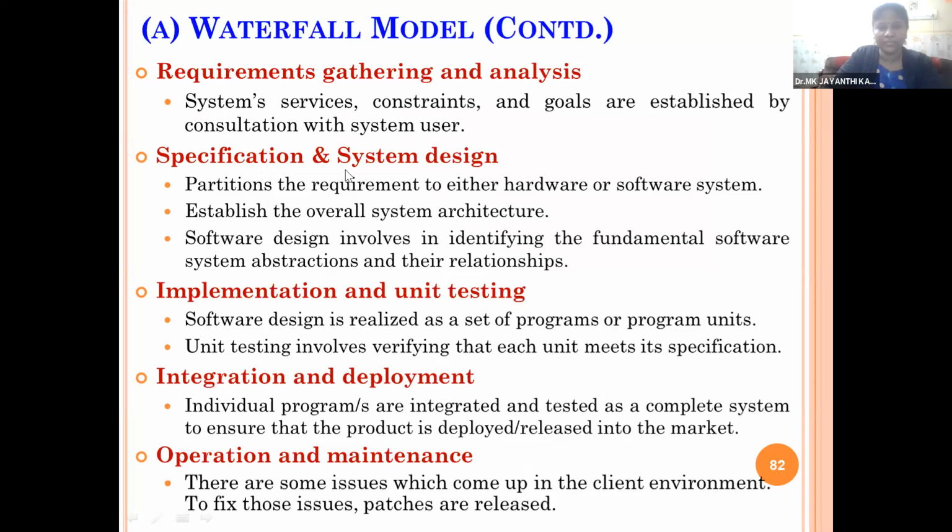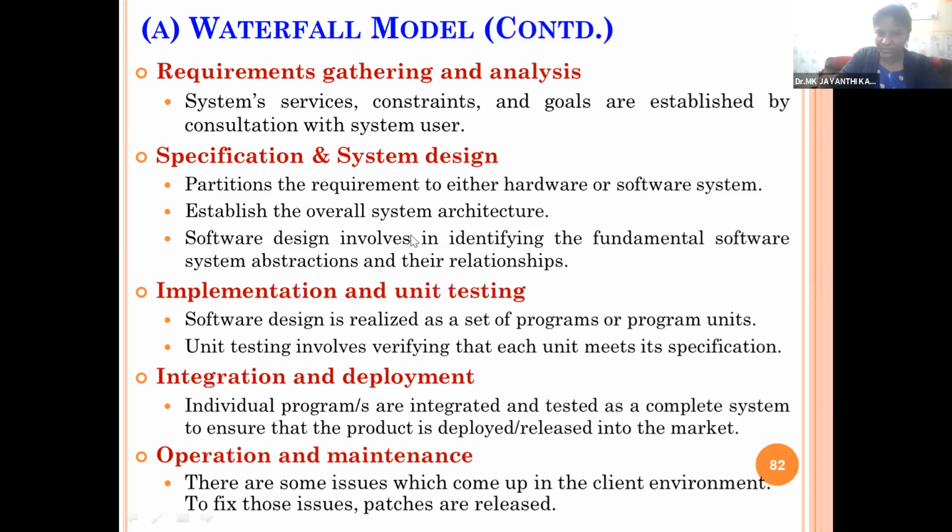called specification and system design. Based on the requirements, we'll go for the system design. So it partitions the requirements to either hardware or software systems. Establish the overall system architecture. Software design involves identifying the fundamental software system abstractions and their relationships. So here, based on the requirements, we'll write down the system design aspects. We'll prepare the software design, hardware design, functional design, and abstractions and relationships.